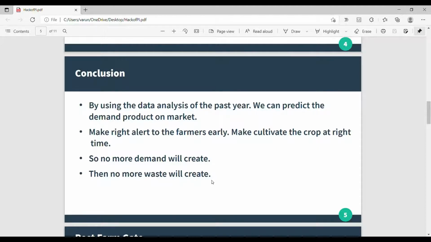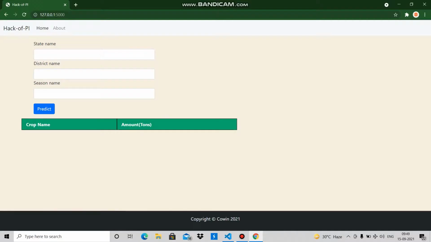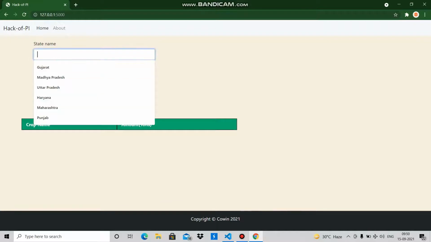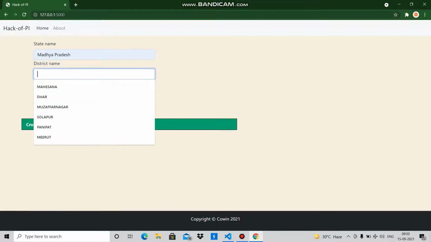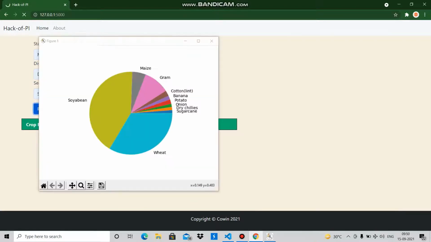Okay, let me demonstrate our project. This is our project. We have three data fields. First is state name. Let's say state is Madhya Pradesh, district is Dhar, and season is summer. Then predict. These are all the crops that will be in demand in the summer season, and the area corresponding to each crop depicts the amount that the farmers of this particular area have to grow.